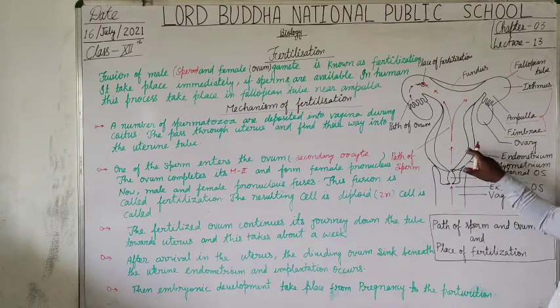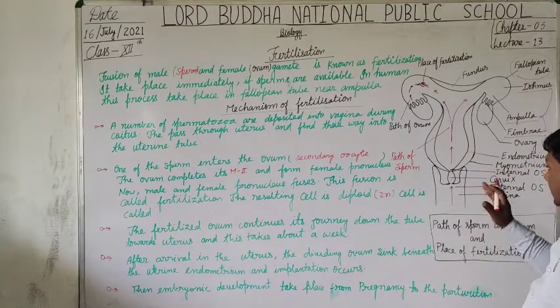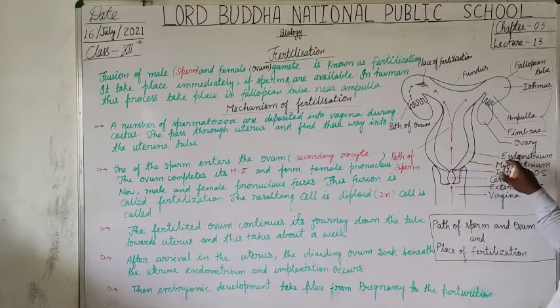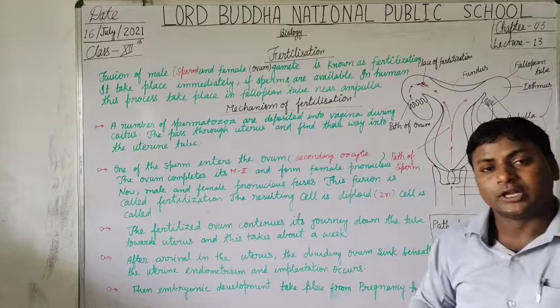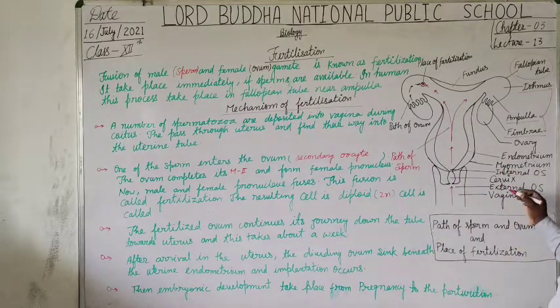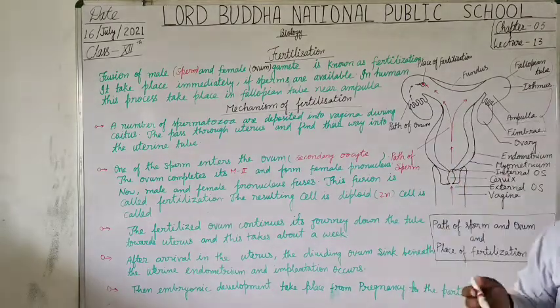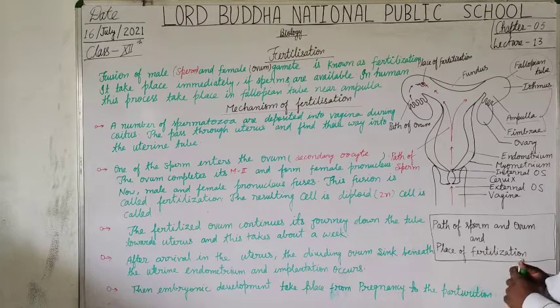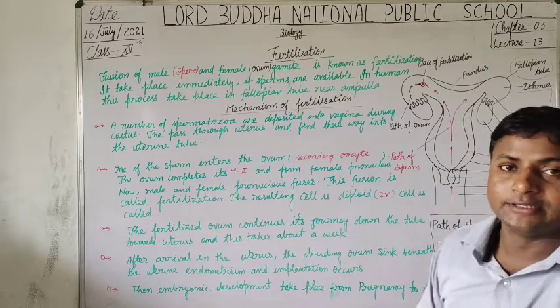Mainly two linings along with a middle lining are present. The innermost is the endometrium, also called the inner wall of the uterus. Myometrium is the external or outer wall of the uterus. In between both walls, the perimetrium membrane is also present.